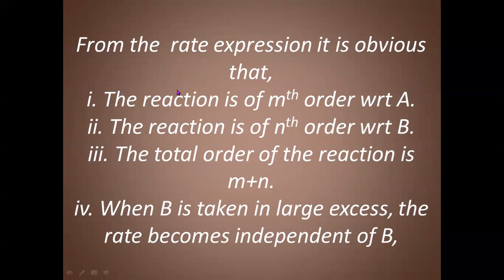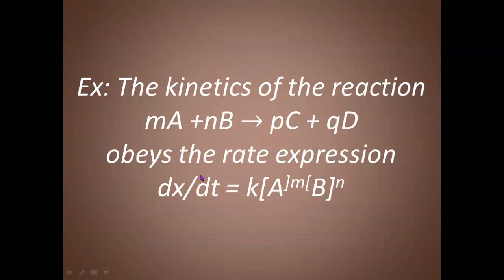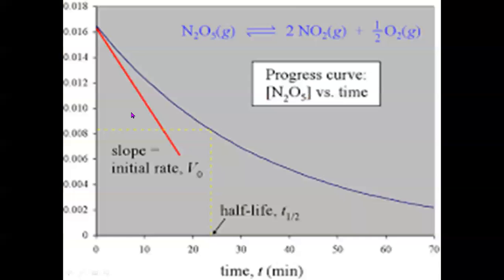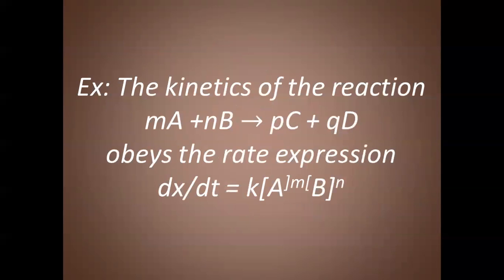Now, the order of reaction we can write here as mth order with respect to A, because m moles of A are reacting with n moles of B. So with respect to A, it is mth order, and with respect to B, it is nth order.